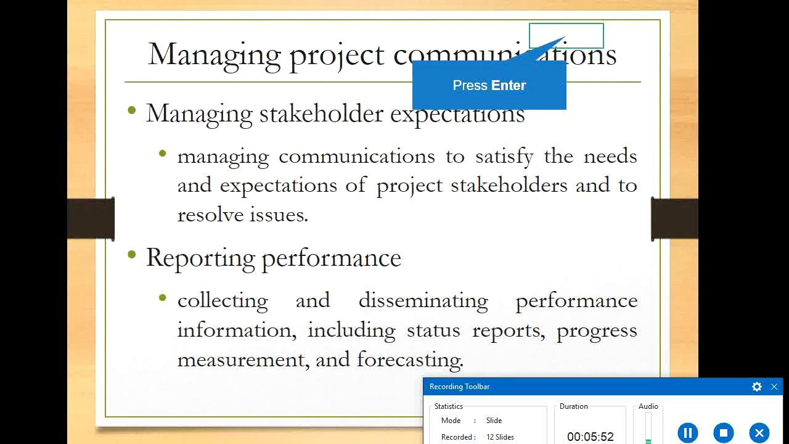At the same time, ultimately, at the end of the day, this is the most important one.